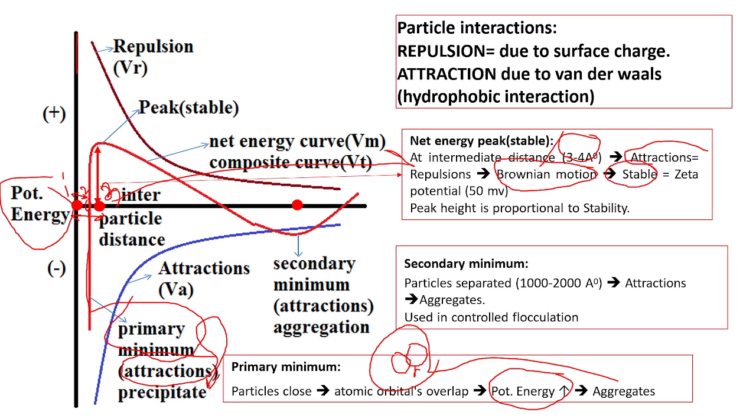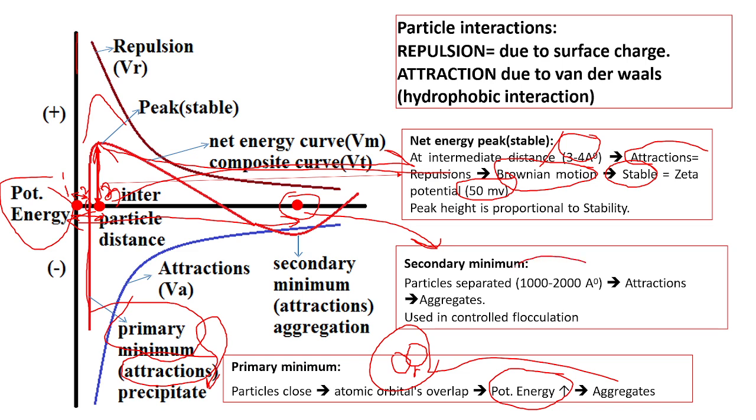The zeta potential is 50 microvolts. If this peak height increases, the stability of this system increases. So this distance we can call 3 to 4 angstrom. Furthermore, if we increase the distance like this, still if we increase the distance, then what will happen at this distance is the secondary minimum.